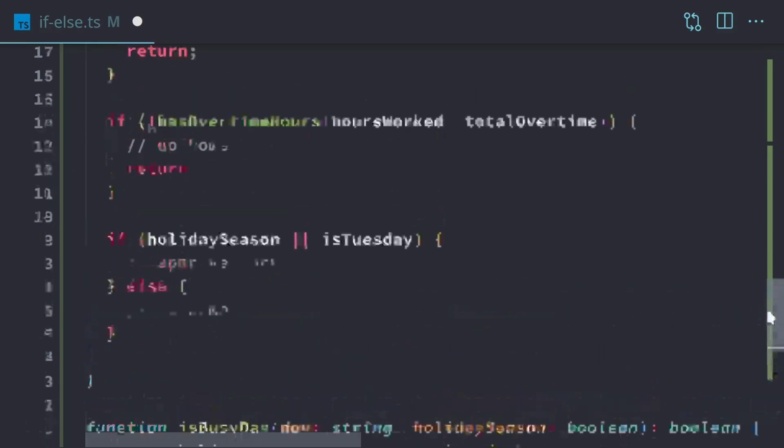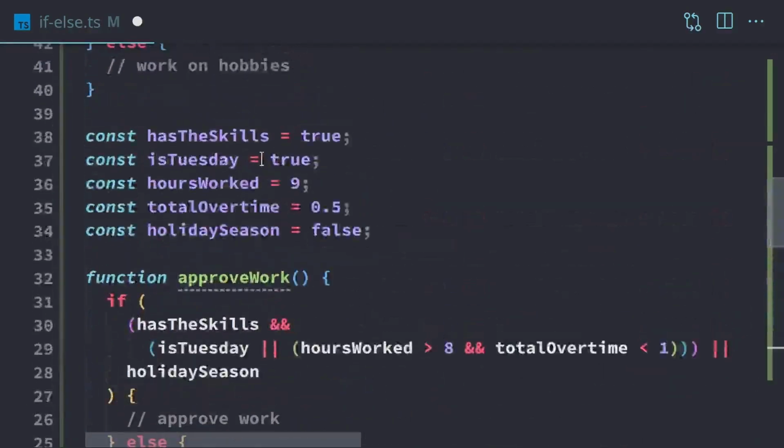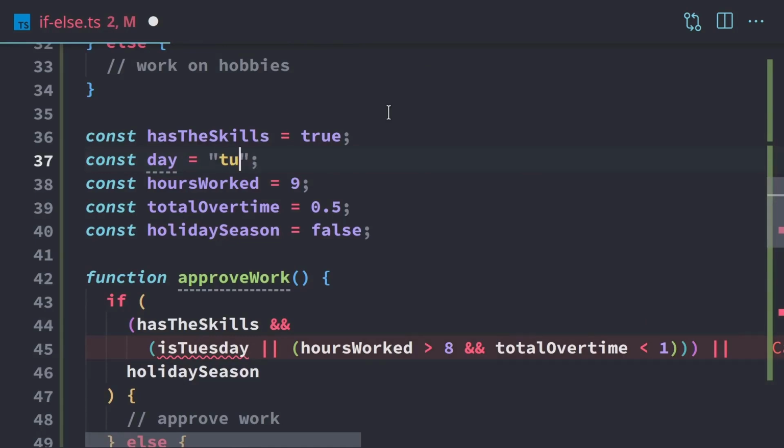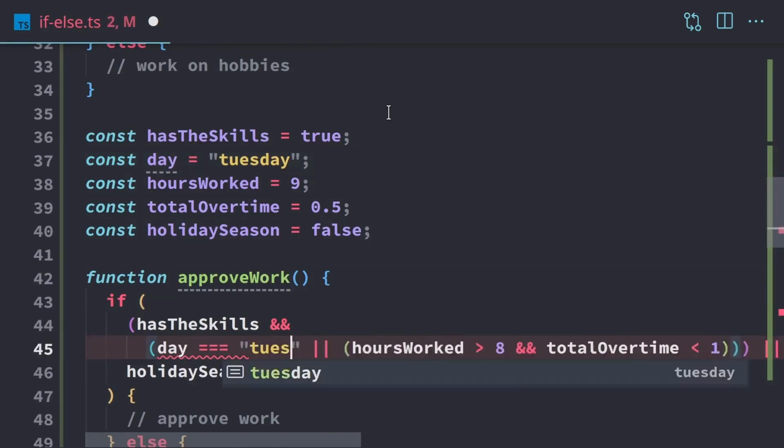And we also need to go change the way the day is handled. So right now the day is just whether or not it's true. We're going to change that to a string. So we'll just say today is Tuesday. And we'll change that here as well. So this will be day is equal to Tuesday.